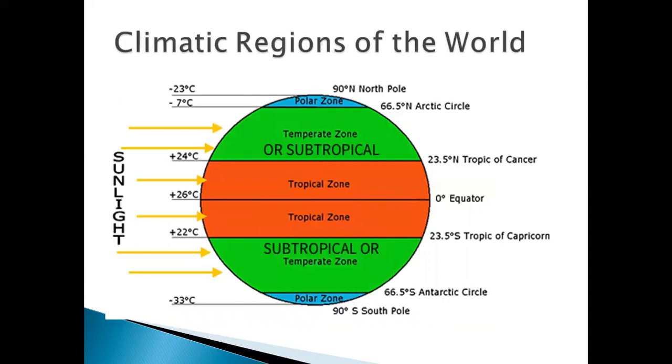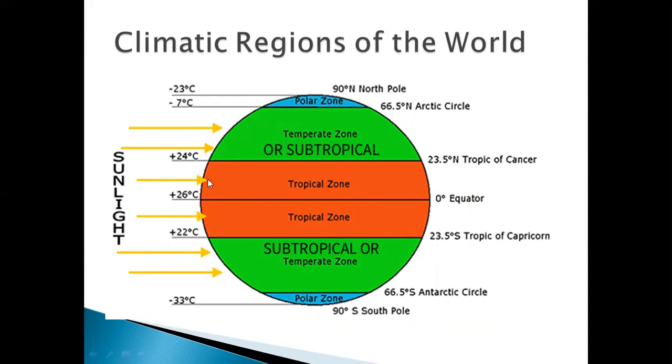See students, as you have learned in the previous chapter that due to the shape of the earth, different parts of the earth receive different amounts of sunlight. So the earth has been divided into three main climatic regions due to the amount of sunlight that reaches these three different zones. See, the first zone, that is the tropical zone.